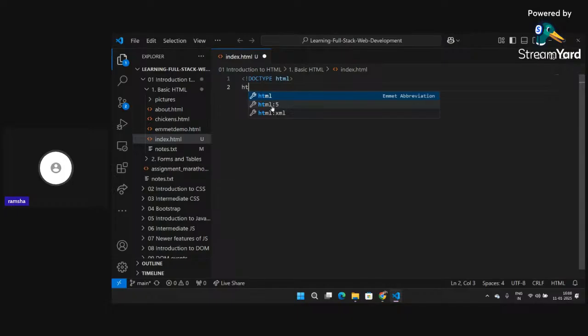So this refers to boilerplate code. Now after this I will write HTML. This is the basic boilerplate code for writing HTML. For all the code you have to write this.